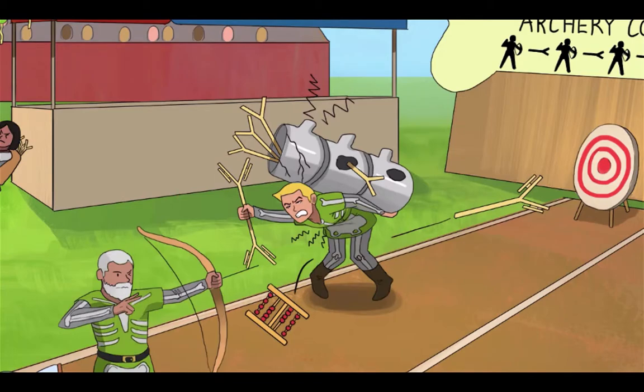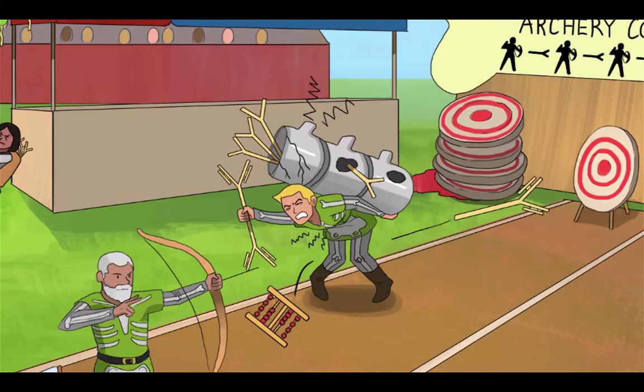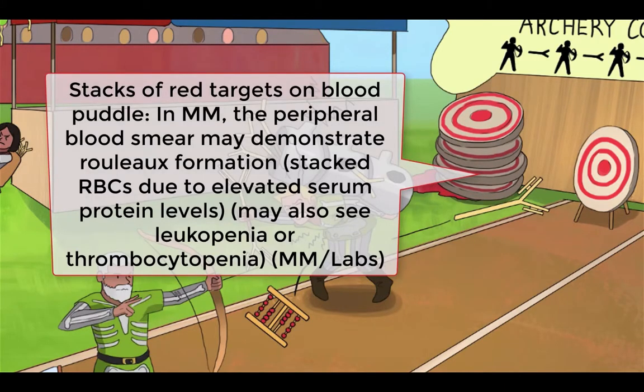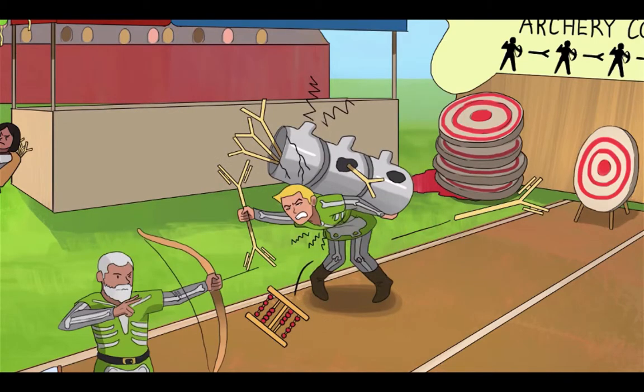What's happening here? Well, the bone marrow is getting replaced by tumor cells, leading to suppression of normal blood cell production. RBC production is affected first, but as the disease progresses, other cell lines may decline as well, leading to thrombocytopenia or leukopenia. In addition to a CBC with diff, examine the peripheral smear. You may see red blood cells sticking together, resembling a stack of coins. This is called rouleau formation, and it's a sign of increased serum protein levels. We also look for leukopenia or thrombocytopenia on the smear. Remember, there can be all kinds of penias with multiple myeloma.